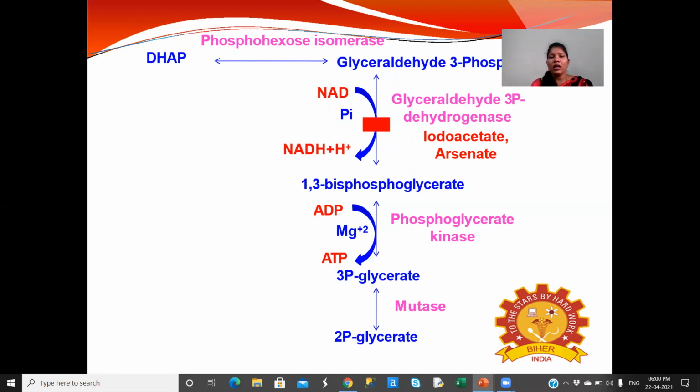When one NADH passes through the electron transport chain, 3 ATPs will be generated. So now 1,3 bisphosphoglycerate is obtained. This 1,3 bisphosphoglycerate, in the presence of phosphoglycerate kinase enzyme, is converted to 3-phosphoglycerate. This 3-phosphoglycerate, in the presence of mutase enzyme, is converted to 2-phosphoglycerate.